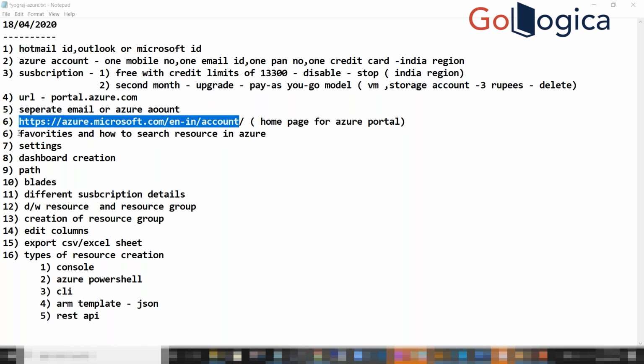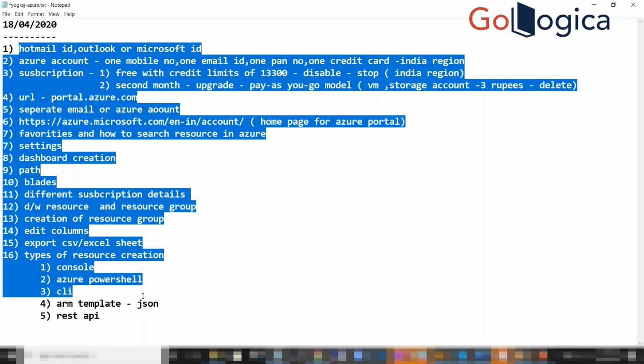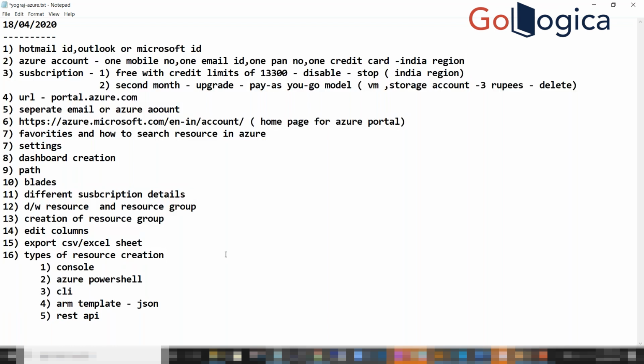Okay, and then let me take this topic. We are done with this till this end. I'm going to the next topic. These things are basic level. So today I'll be covering what are the basic steps required before creating a resource. In this case I will show only one, I'm taking this as a topic: how to make it a favorite and how to search a resource in Azure.